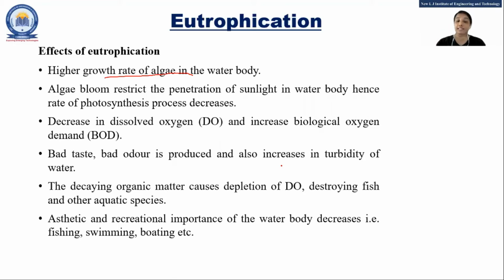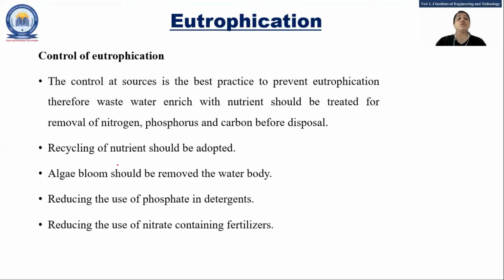Because of less DO, the taste and odor are supposed to change, right? So because of eutrophication, whatever we have seen, the main reason is what? Dissolved oxygen is supposed to decrease, right? And the photosynthesis process is supposed to decrease. So because of these two reasons, what happened, that you need to write, that is nothing but the effect of eutrophication. How to control eutrophication?